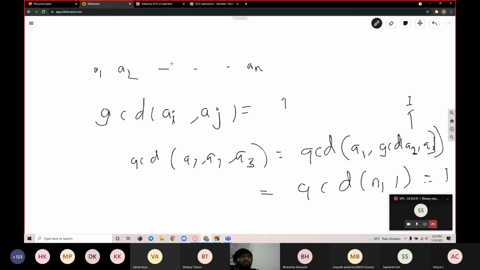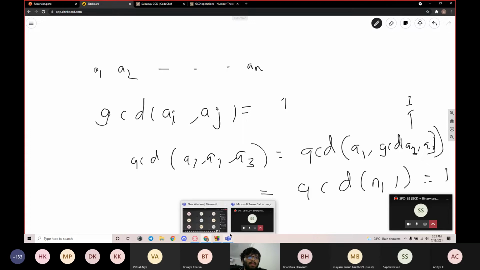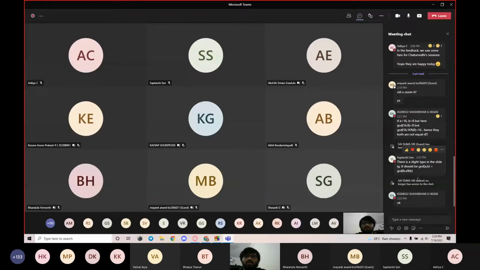So we don't really need to find each subarray and check if its GCD is 1. We just have to find the GCD of the whole array, because if the GCD of the whole array is 1, then the answer we need is n, the maximum subarray of n elements. But on the other hand, if the total GCD of the whole array is not 1, that means we cannot choose any subarray such that the GCD of the values of the subarray is equal to 1. I hope I made the explanation quite clear. If anybody has any doubts, please do ask.